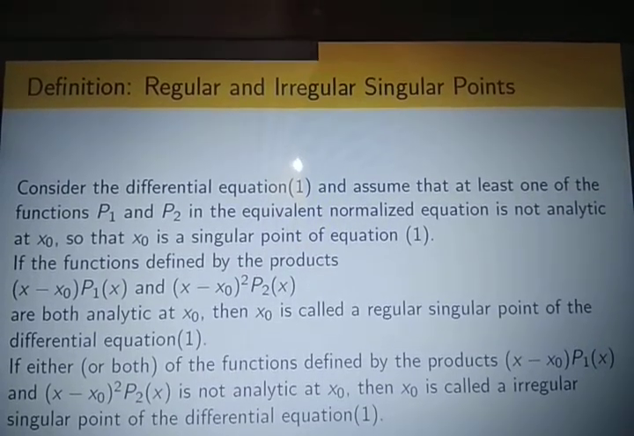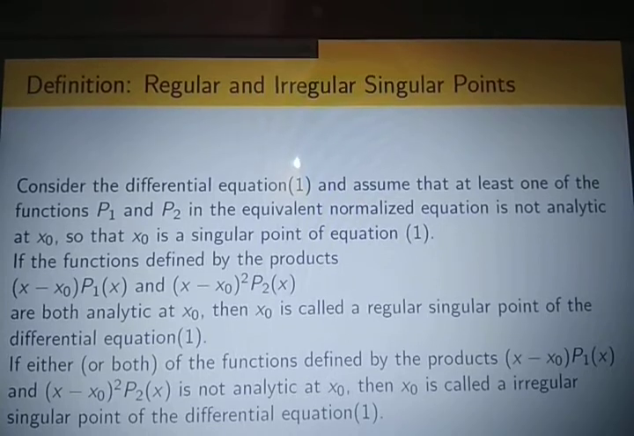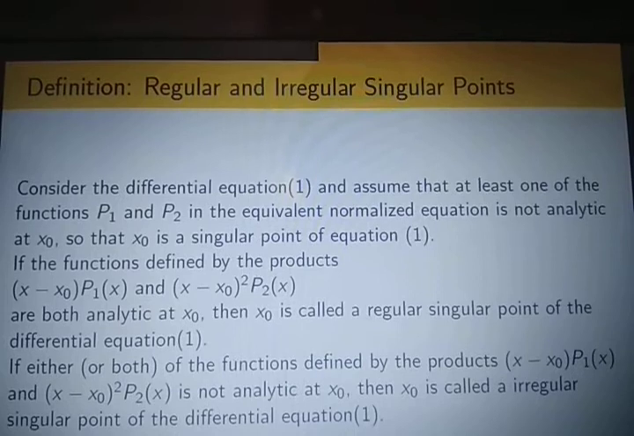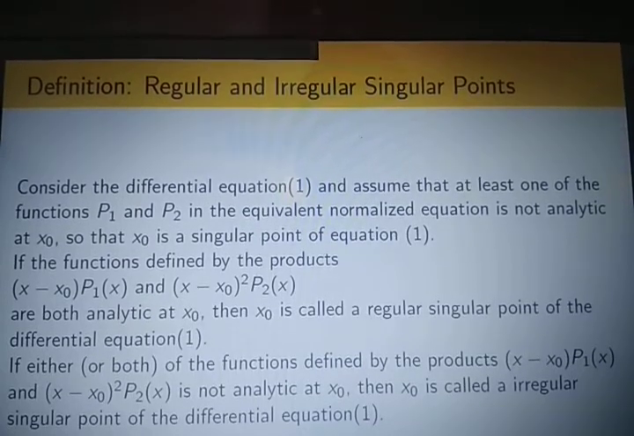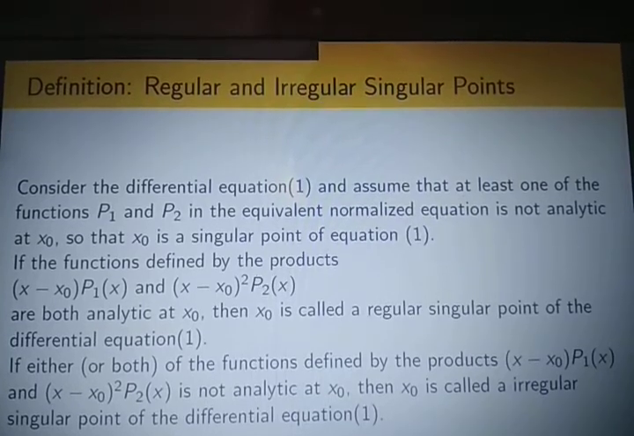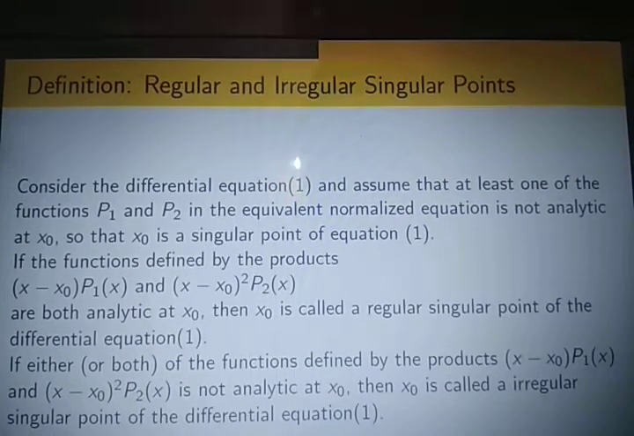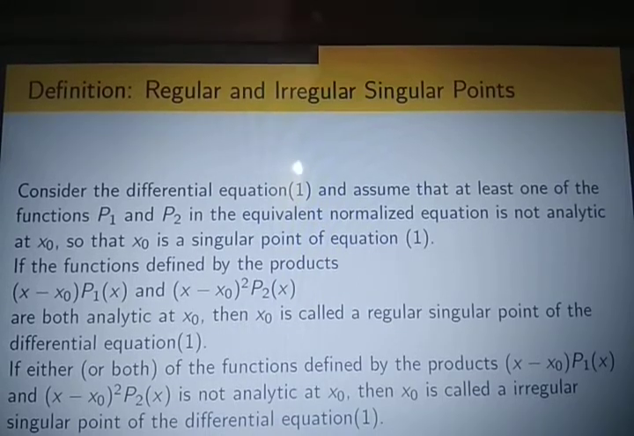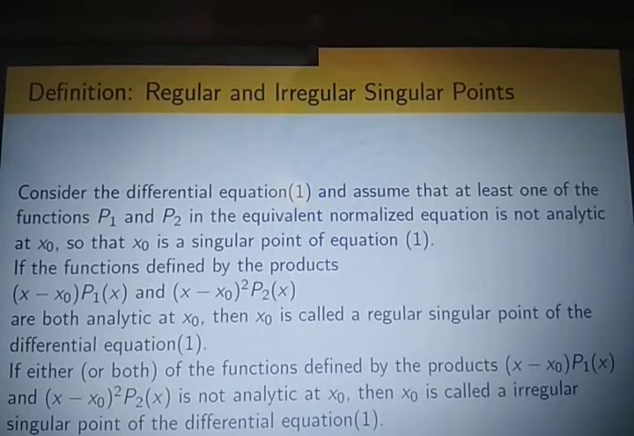We construct two product functions like that, x minus x0. Here we have taken that x0 is a singular point, and that's why around x0 we have made two product functions. These are (x minus x0) into p1(x) and (x minus x0) squared into p2(x). If these two functions are analytic at x0, then x0 is called a regular singular point of the differential equation 1.